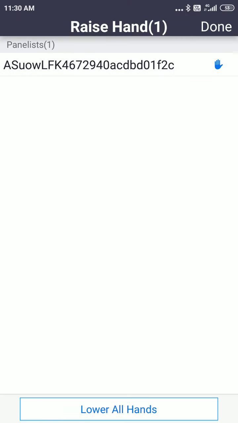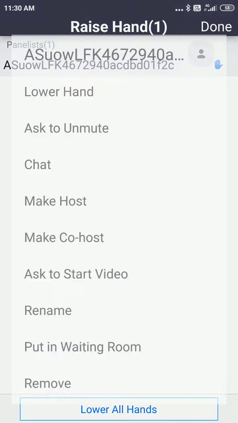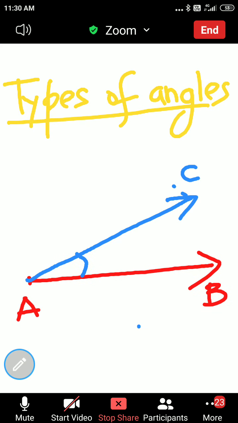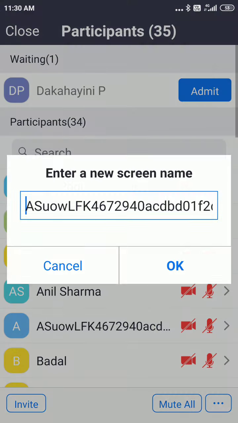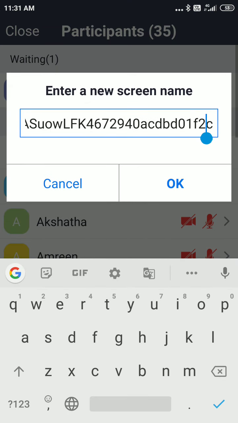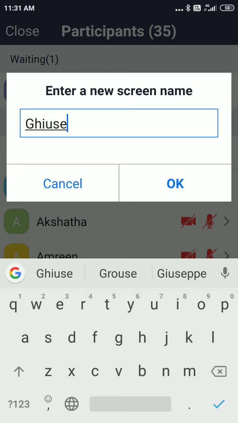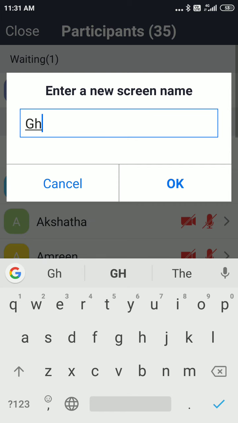Gauss, can you lower your hand, please? Gauss, lower your hand and rename yourself, please. One minute, children.